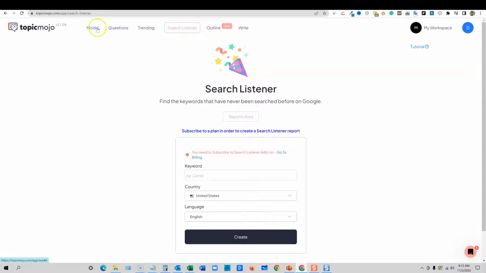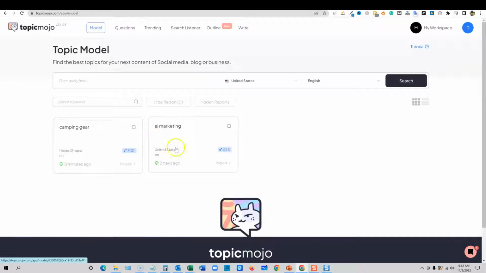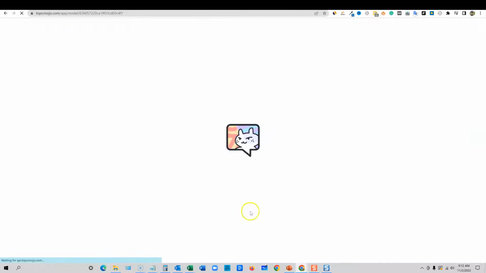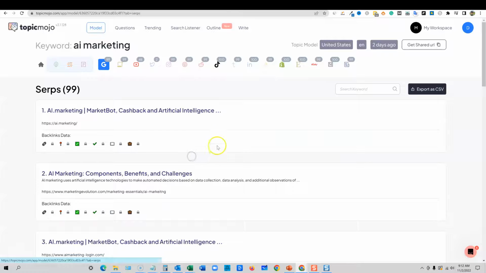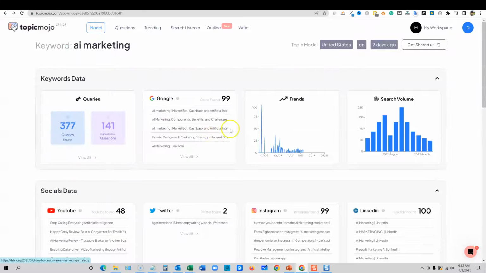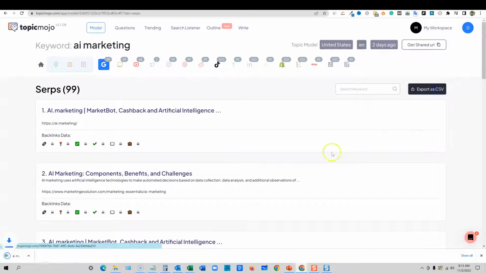And then under model, if we go back into our report over here, and then in order to go back in over here to SERPs, in order to get all this SEO data right here, you've got to have that add-on package, okay? So that is what that looks like. I'm going to go back over here. We can export that data as well. Super cool. So if we want 99, let's go ahead and export that as a CSV so I can show you what that looks like. Open that bad boy up.